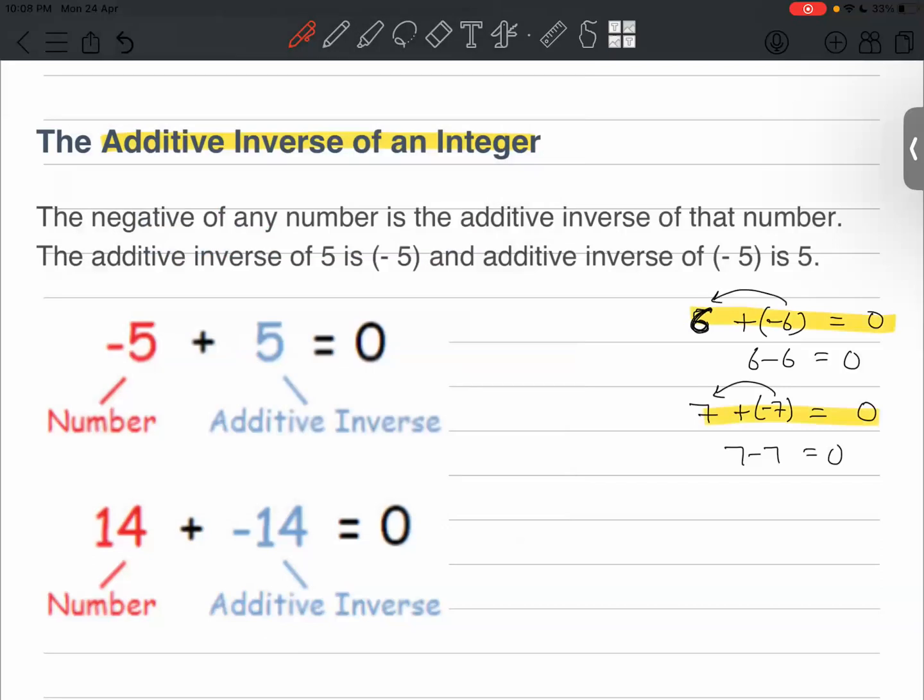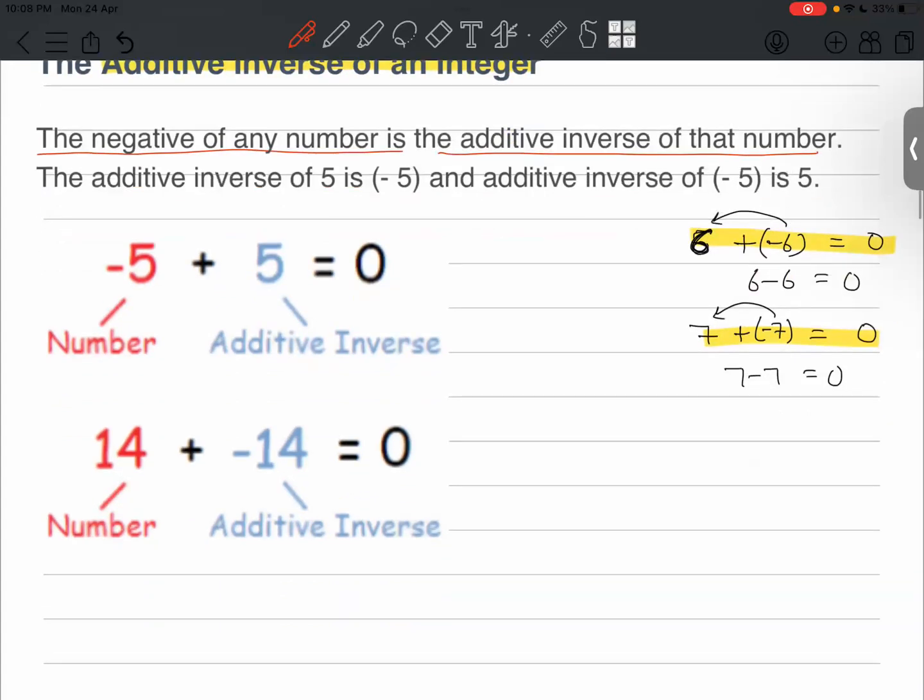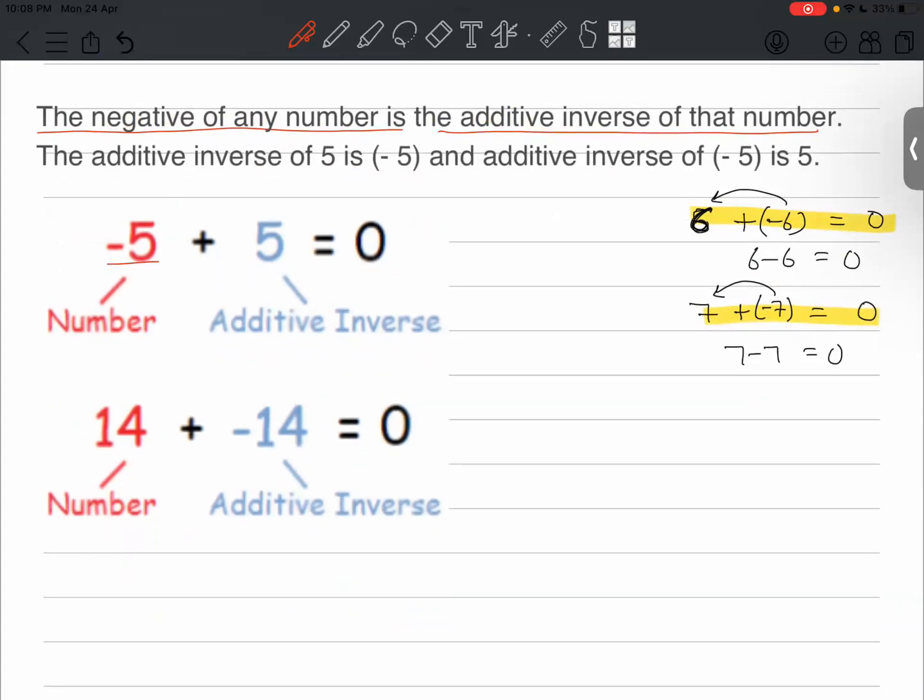We say that the negative of any number is the additive inverse of that number. Like here in the figure, you can see -5. Its additive inverse is 5, or the additive inverse of 5 is -5. It goes both ways.